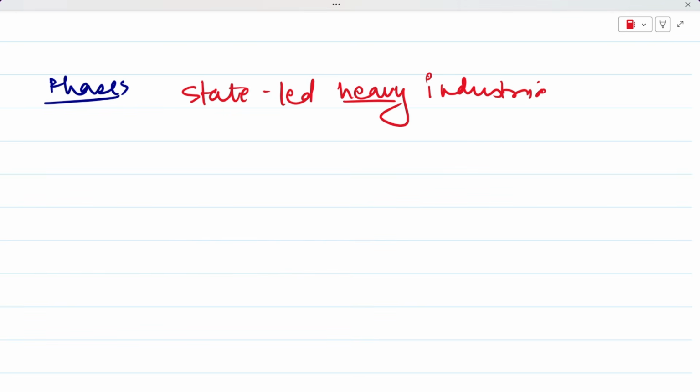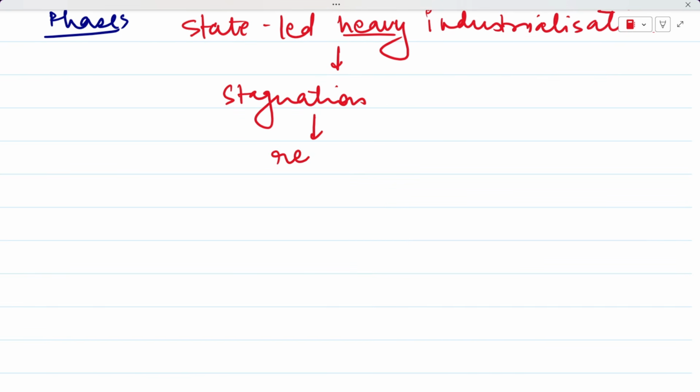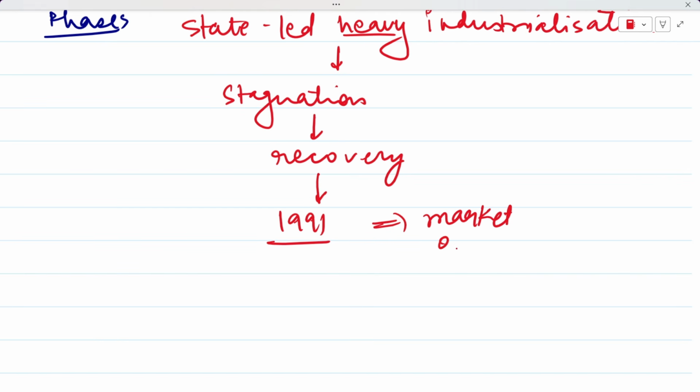So if you have to conclude all the four phases that we've talked about, what we can say is that India's industrial development was, first of all, very state led, right? Initially it was state led, and we were focused on heavy industrialization. Then we saw stagnation, and stagnation happened during the period of License Raj, right? Then we see some partial recovery, and after that we see the 1991 reforms that were fully market oriented. So this is how you can summarize all four phases of industrial development.